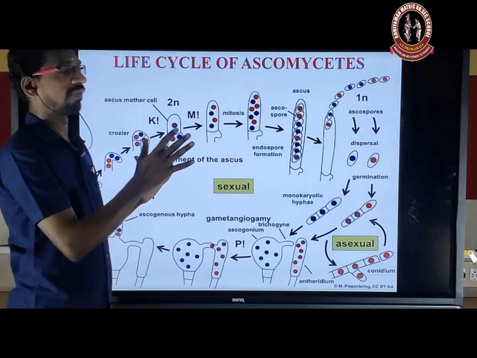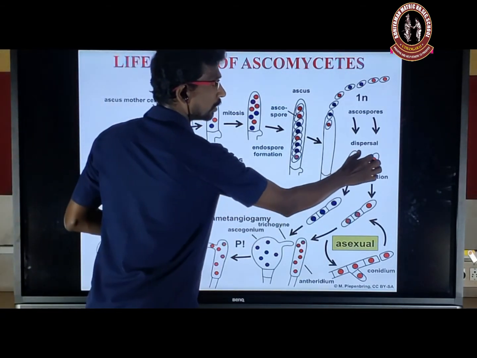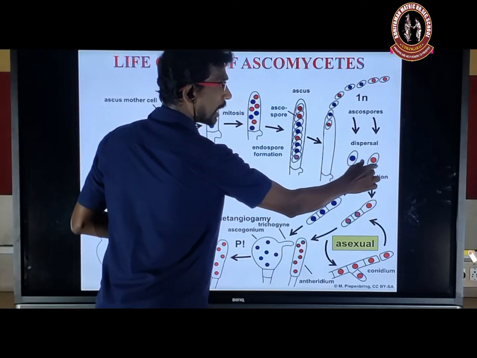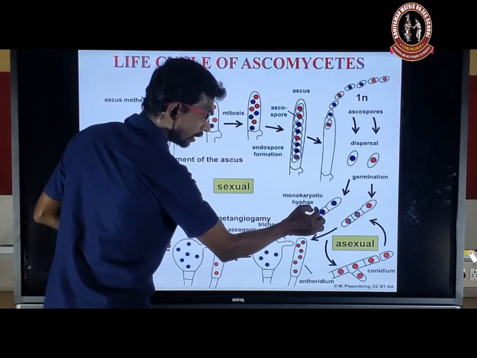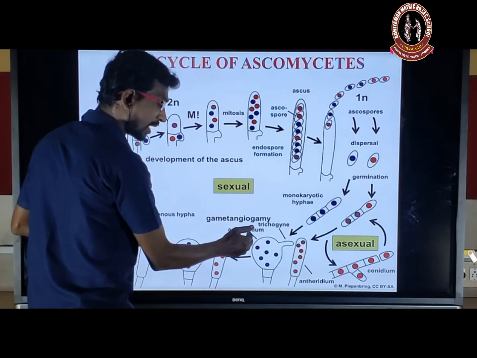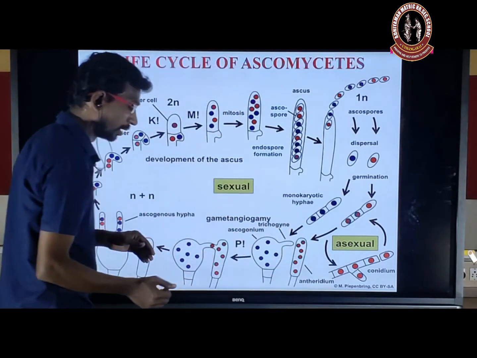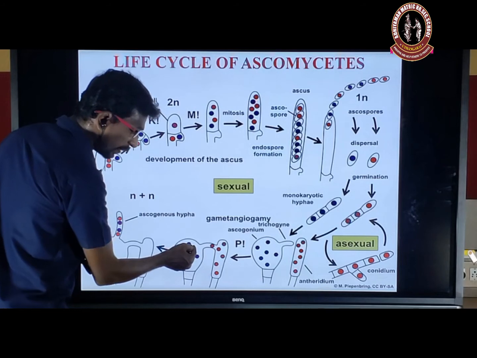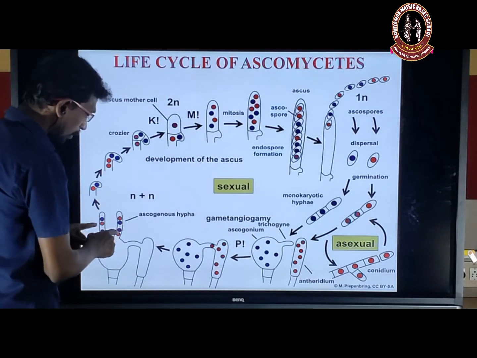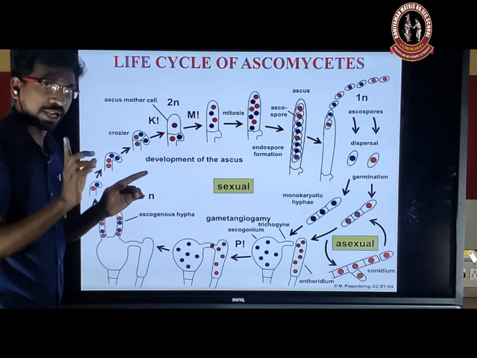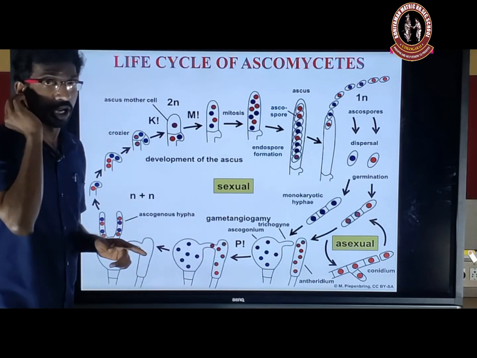So here is the life cycle of ascomycetes. So we can watch that clearly. So this is an ascospore. These ascospores germinate to form the hyphae. One hypha produces the female sex organ, that is the ascogonium. Another produces the male sex organ, that is the antheridium. Now plasmogamy occurs, followed by the nucleus entering into the ascogonium. But karyogamy does not occur. Only plasmogamy occurs. Karyogamy never occurs.